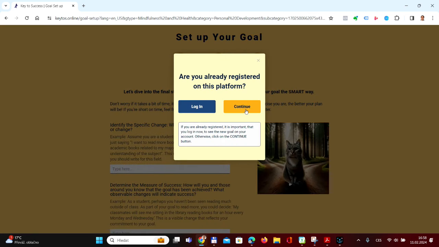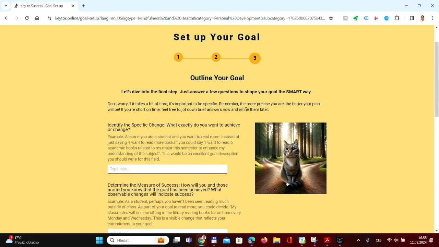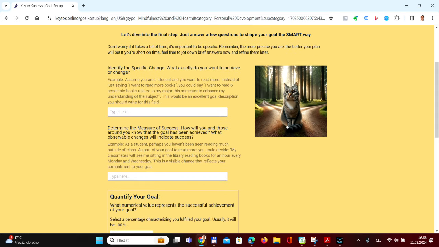If you're an existing user, please log in now to ensure your new goal is added to your account. If you're new and crafting your first goal with us, there's no need to log in or create an account unless you wish to edit your goal in the future. We're all about making goal setting as simple and user-friendly as possible.